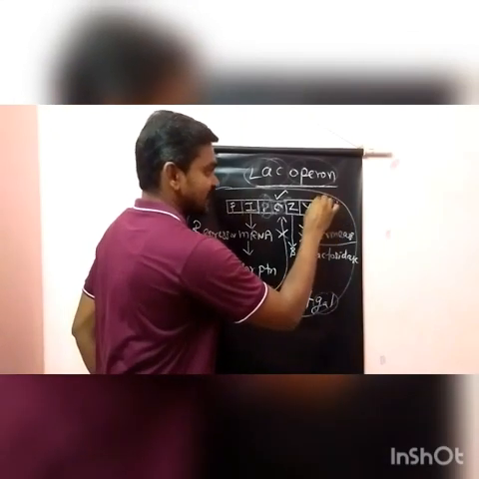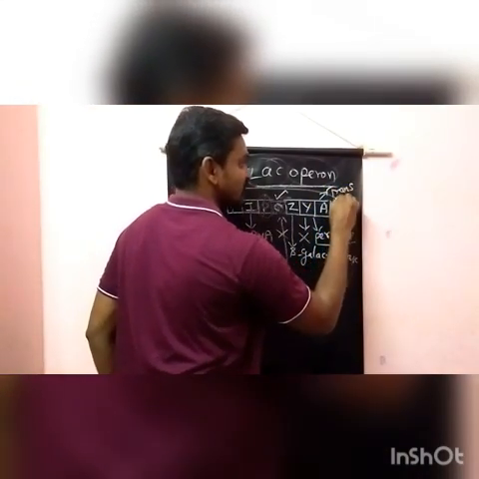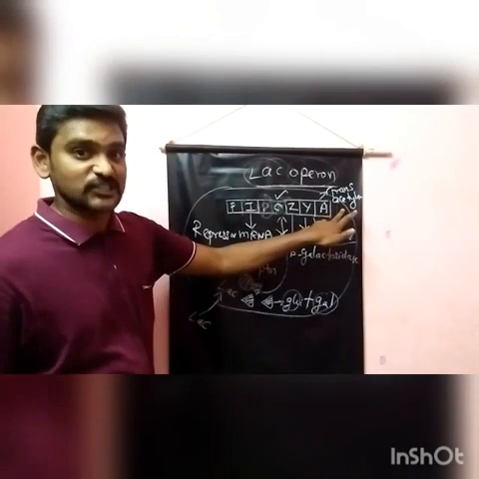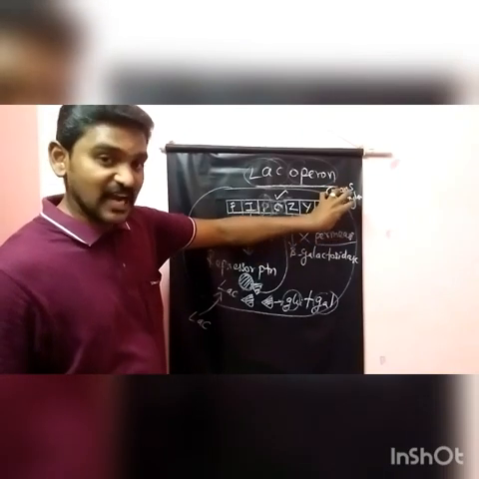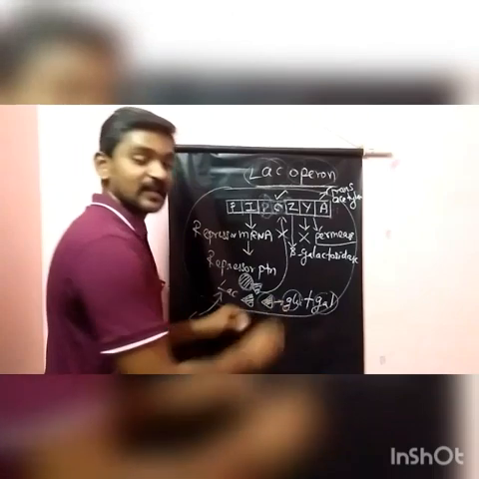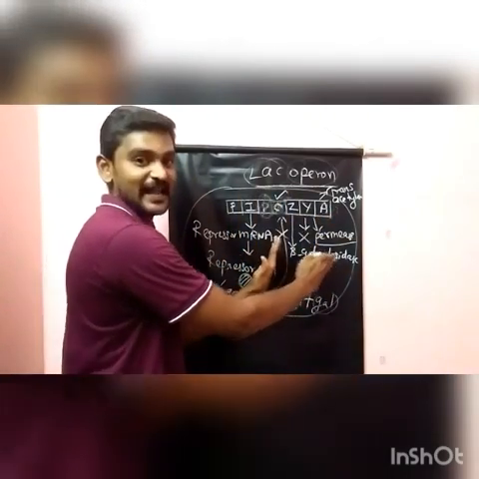Last, this A will be producing the enzyme called trans-acetylase. So what is the function of this trans-acetylase? It will be transferring the acetyl group to this lactose molecule, then this lactose gets activated. So these are all the functions of these three enzymes.